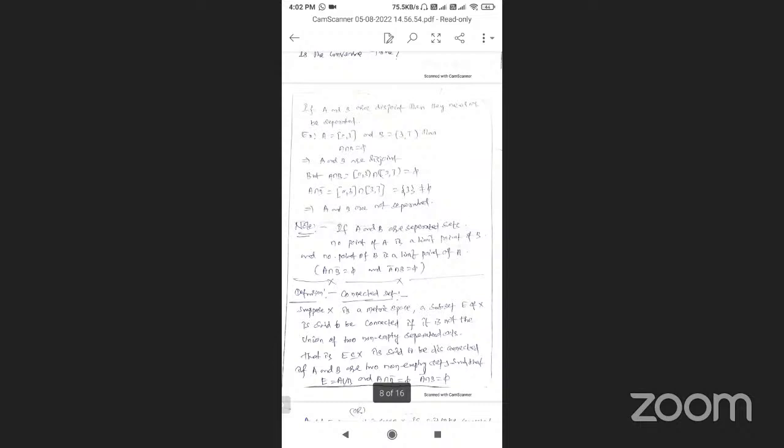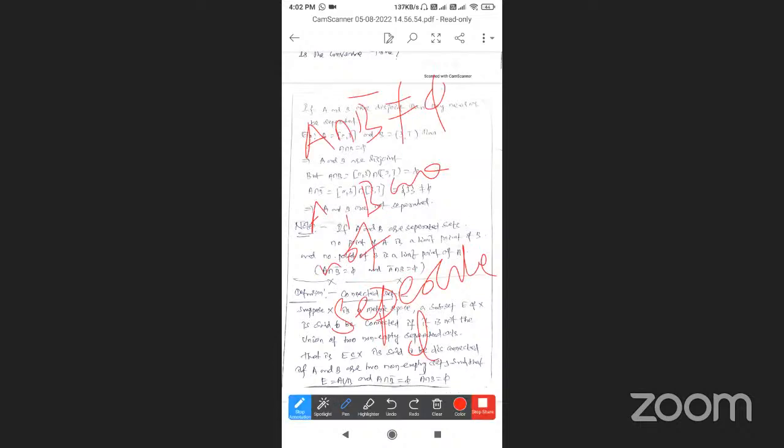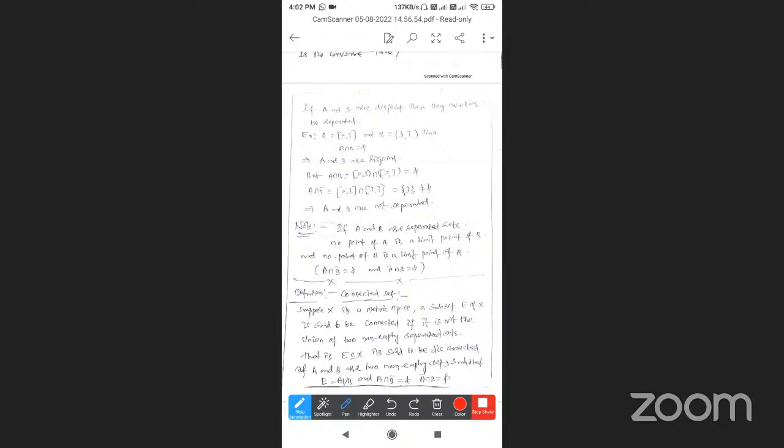Okay, this is next. We have to notice: A and B are separated sets, so no point of A is a limit point of B, and no point of B is a limit point of A. The meaning is that A closure intersection B is equal to empty, because no point of A is a limit point of B, and A intersection B closure is equal to phi, because no point of B is a limit point of A.